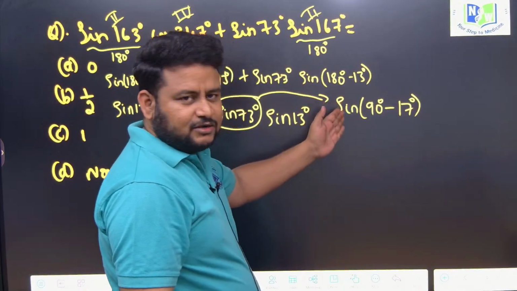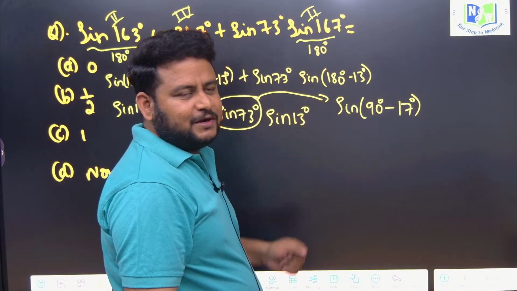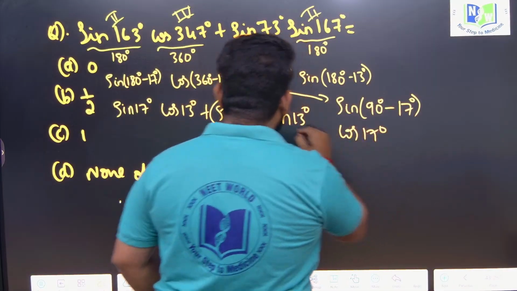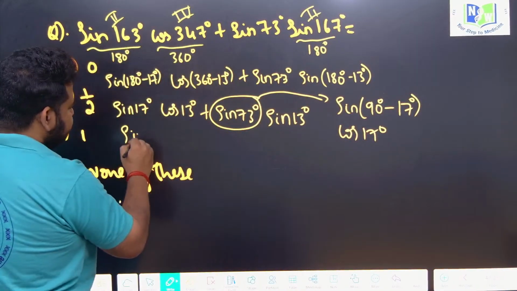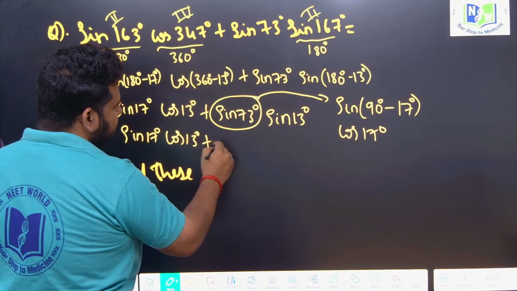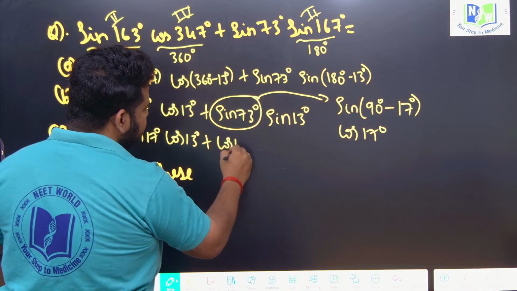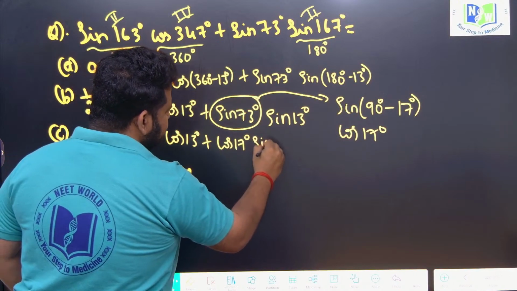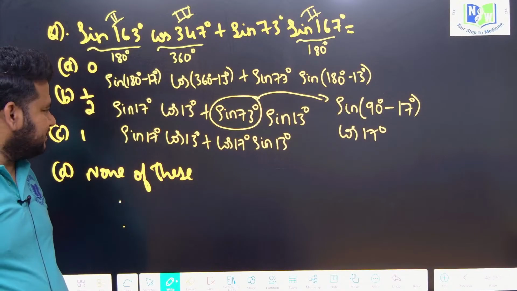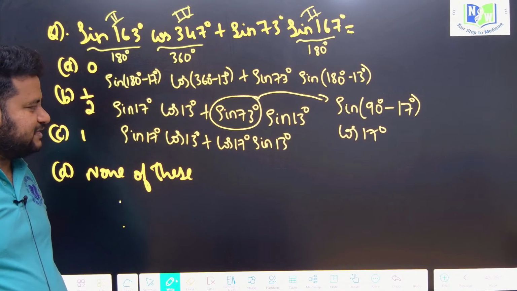90 is 1 into pi by 2, that is an odd multiple of pi by 2, so sin will become cos. I will get cos 17. So here I will have sin 17 into cos 13 degree plus cos 17 into sin 13 degree. Look at this, how it is: sin 17 cos 13 plus cos 17 sin 13.